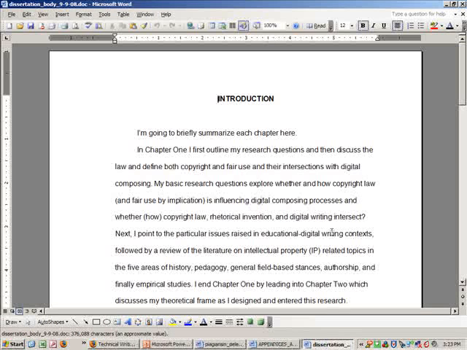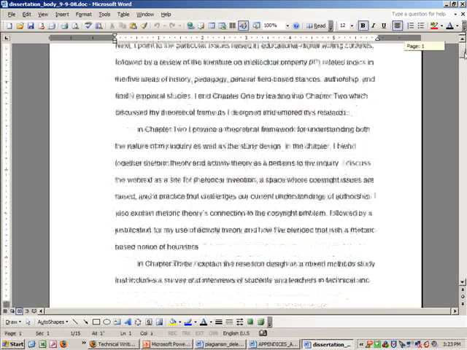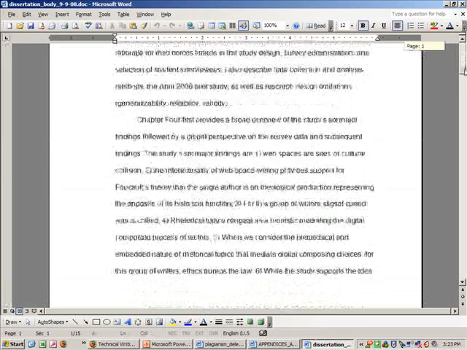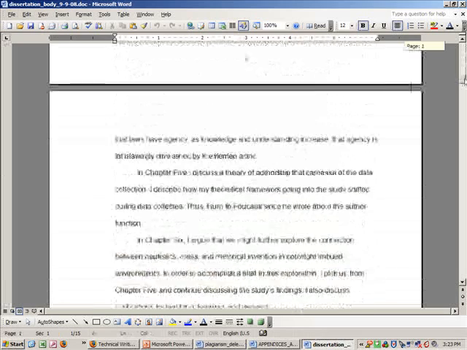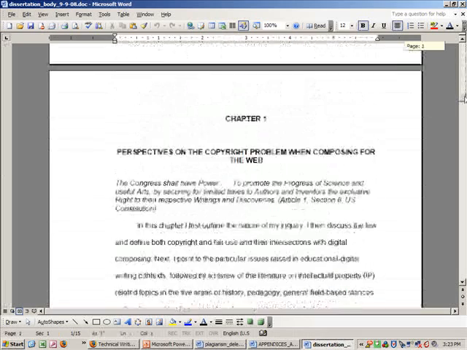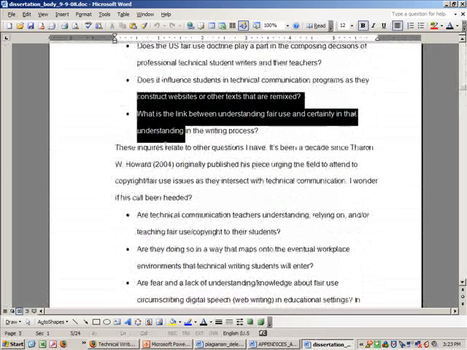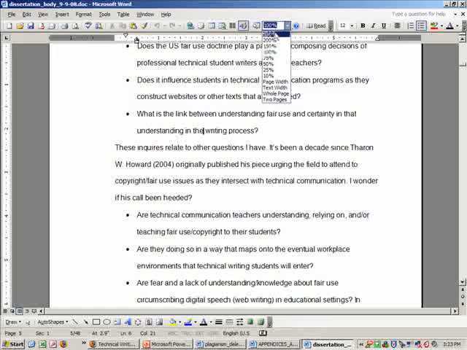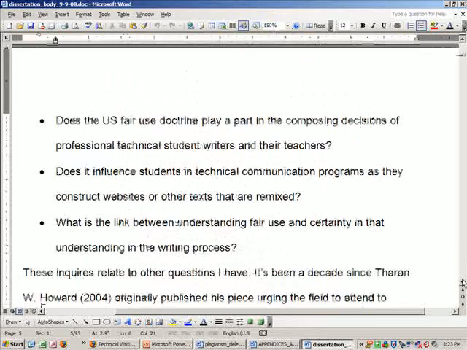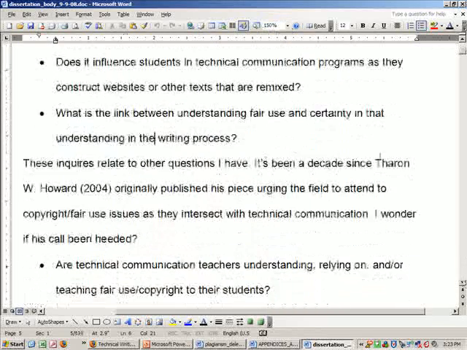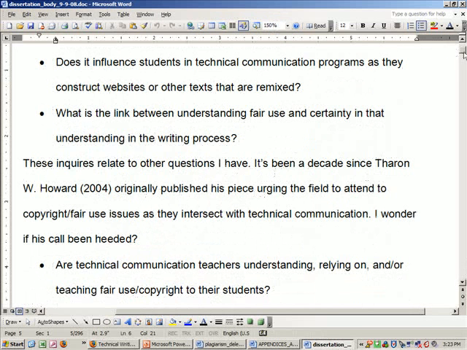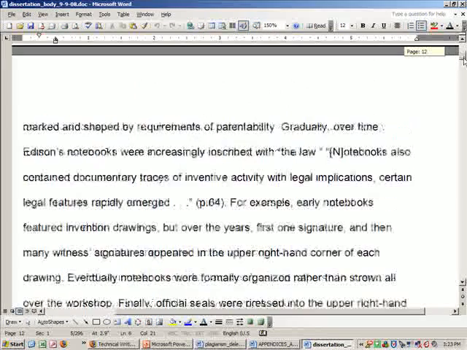I'm going to give you an example of the way to do the quotation in APA, and I'm going to come down here and see if I can find an example. This is actually my dissertation, so just give me a minute. Okay, so here we go. I've got a paraphrase. So I say here, it's been a decade since Theron Howard 2004 originally published his piece. Okay, so it's not a direct quote, it's just summarizing his article. So I put his name and the year. Only when you're doing a direct quote in APA do you need to actually put the page number.